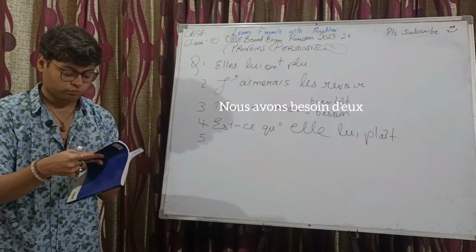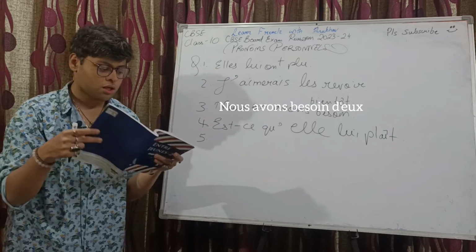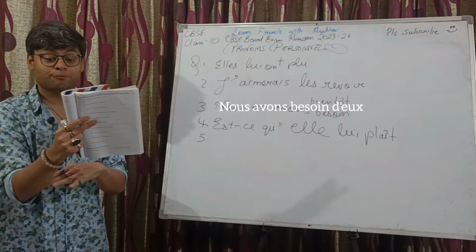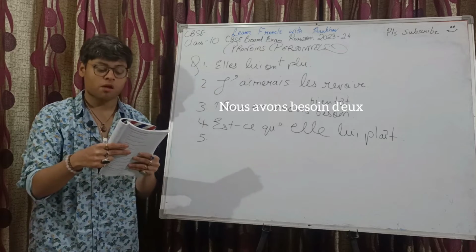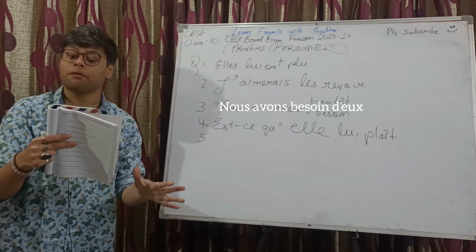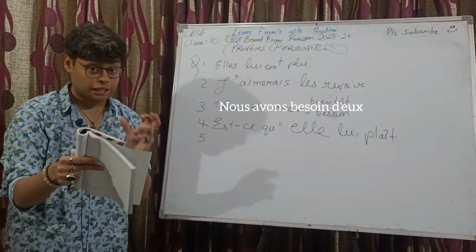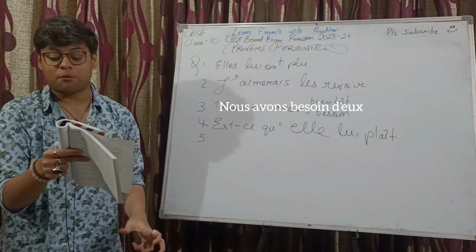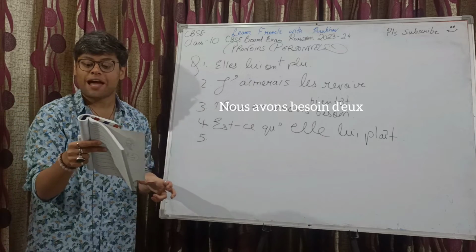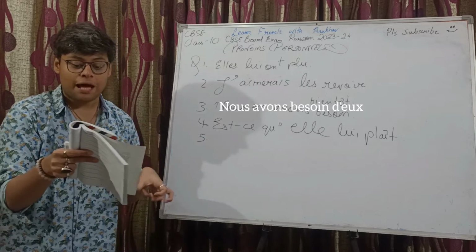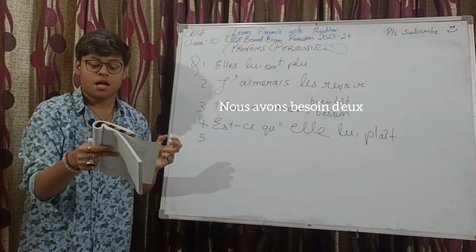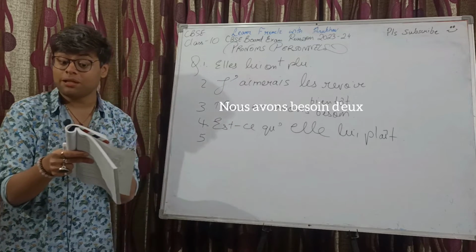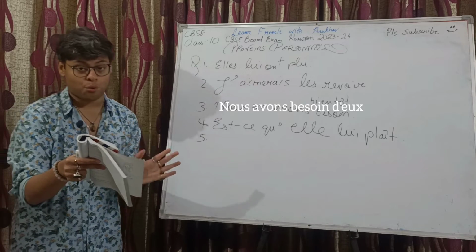Fifth one. "Ferme la porte et va à ta place." Okay. Close the door and go to your place. "La porte" and "à ta place" in bold, which means we need to convert these two by using the pronoun. Now you would notice that we have two verbs conjugated. "La porte" has "ferme" and "à ta place" has "va". So it won't be like you are putting both the pronouns after any one of them. No.